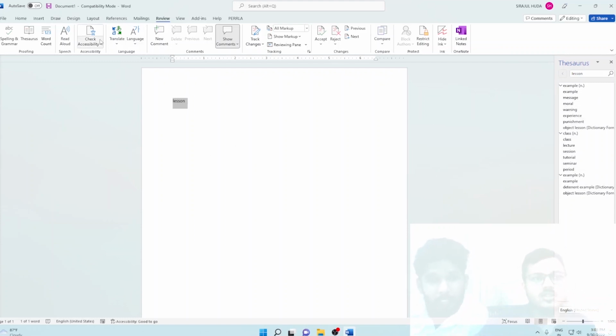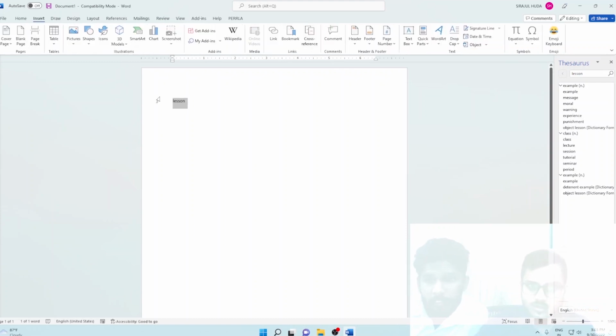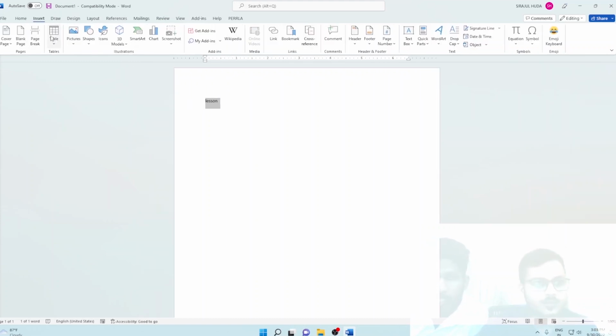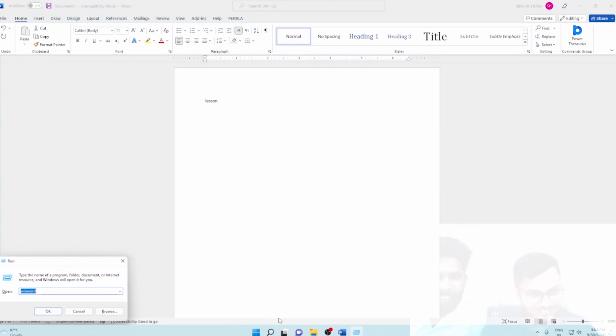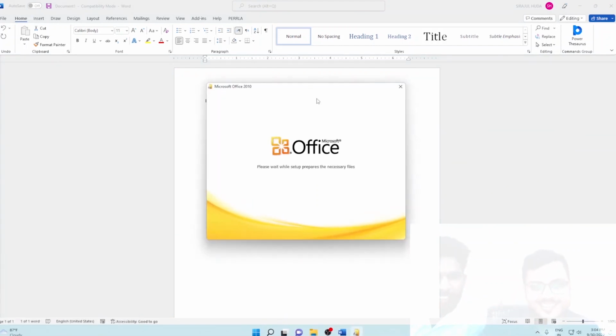But if you install the add-in in Microsoft Word 365, you can get it here. In the previous version, I don't know if that's available. Let me check the previous version. I have installed those versions also. You have two Office versions.